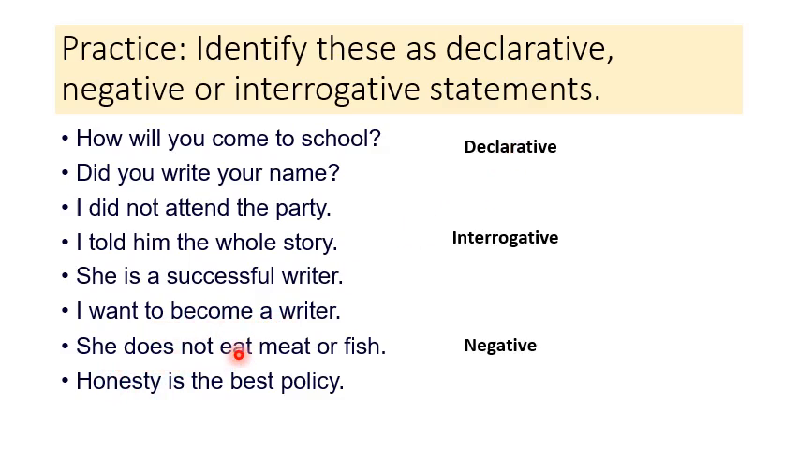She does not eat meat or fish. In this sentence there is a negation, so this sentence is a negative declaration. Honesty is the best policy. It's a fact, and we have learned that facts come in declaration. So it's a declarative sentence.